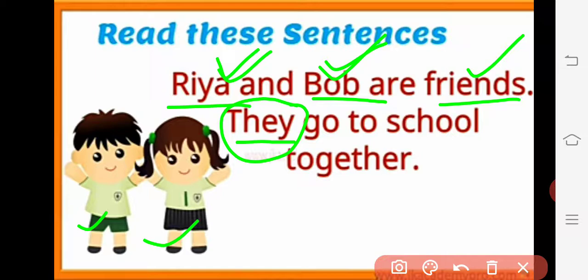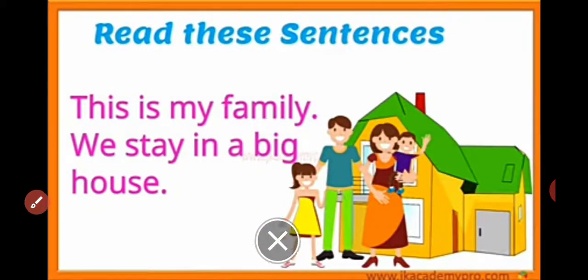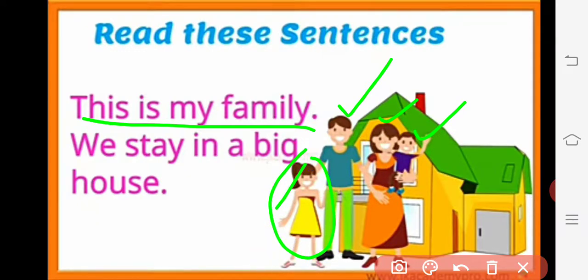Okay, very good. Now in that way, one more example is there. You can see that example here. This is my family, we. Now see, in that family how many members are there? 1, 2, 3, 4. But now she is talking about the family combiningly, including herself in that family. That's why the word we has been used.